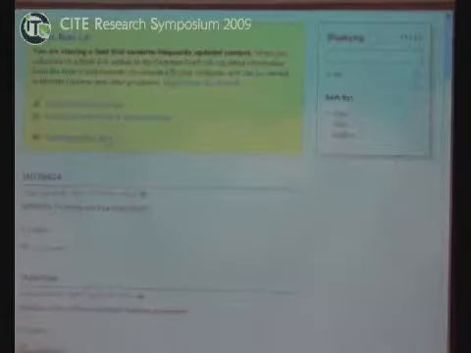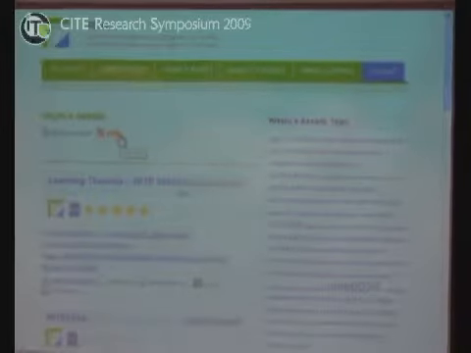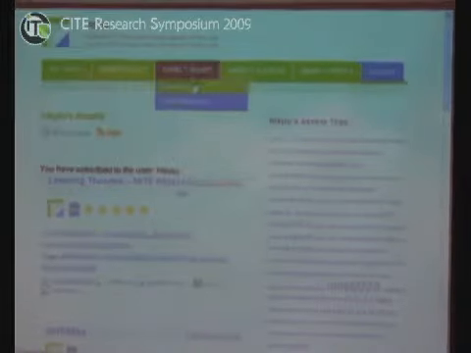I'm subscribing, and in this case this is getting the RSS feed, which I can embed in other places like my blog, or I can subscribe. If I subscribe, then in my basket I will have an area called subscribe assets, which means I will get information every time this user adds something new to the system. I will be informed that this thing has become available, and then I can preview from here.